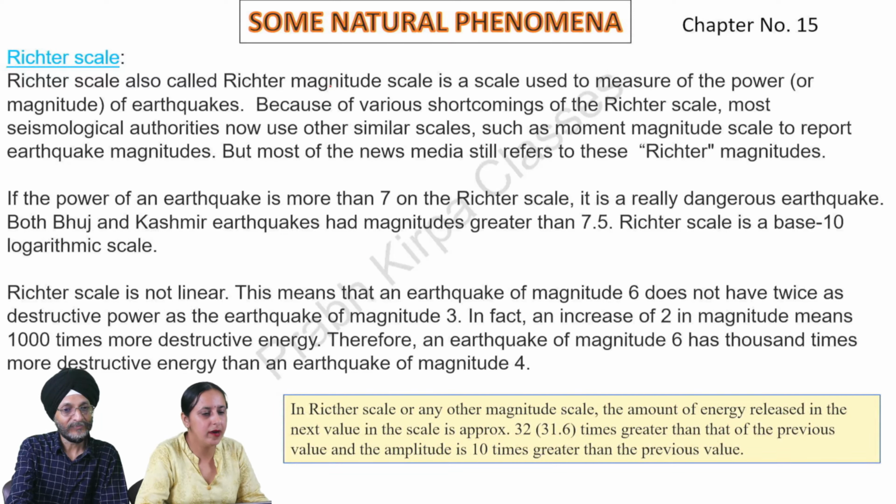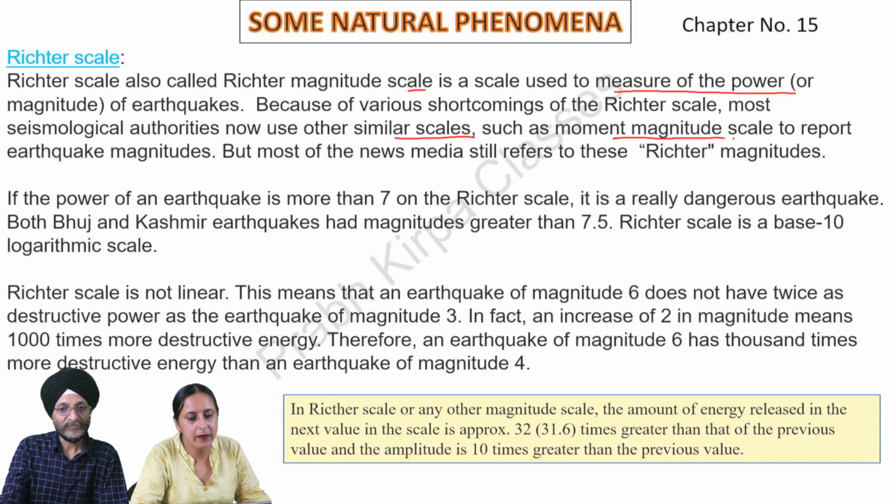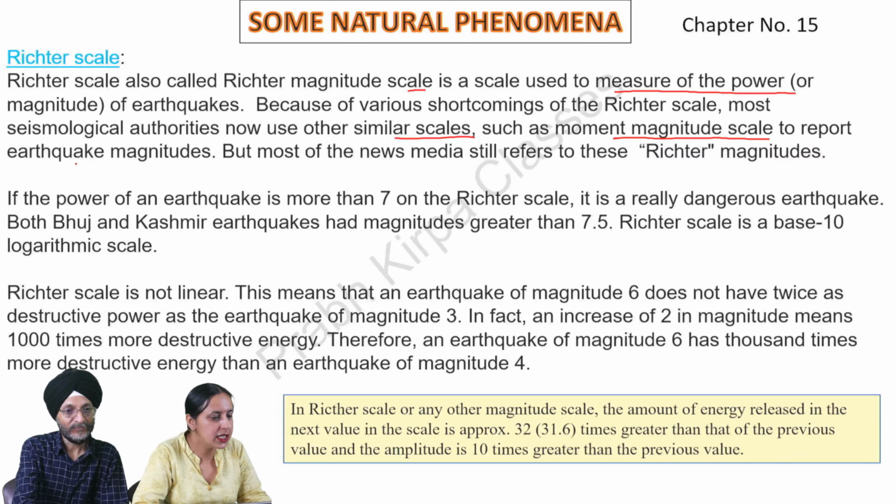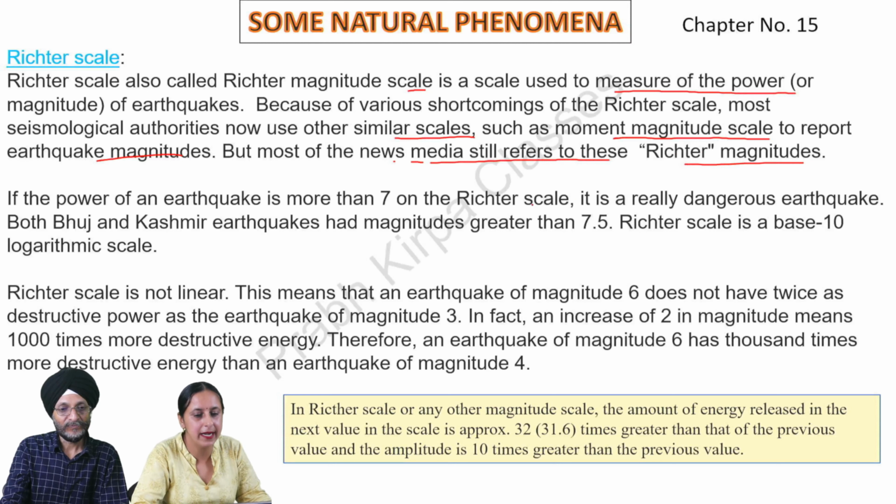Richter scale, also called Richter magnitude scale, is a scale used to measure the power of earthquakes. Because of various shortcomings of the Richter scale, most seismological authorities now use other similar scales, such as the moment magnitude scale, to report earthquake magnitudes. But most of the news media still refer to these Richter magnitudes. If the power of an earthquake is more than 7 on the Richter scale, it is a rarely dangerous earthquake. Both the Bhuj and Kashmir earthquakes had magnitudes greater than 7.5.